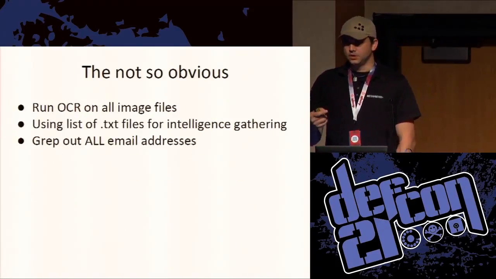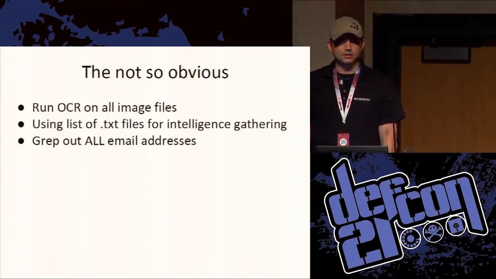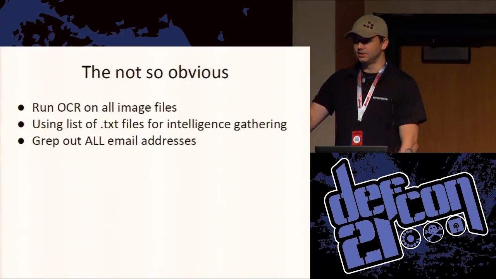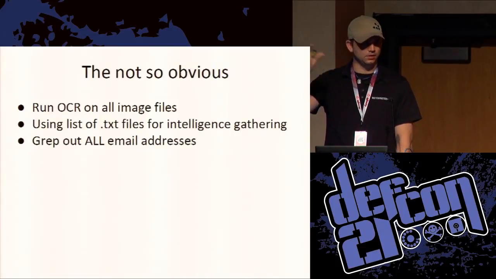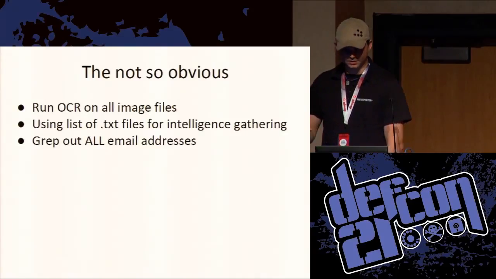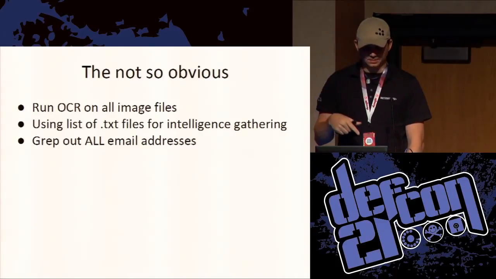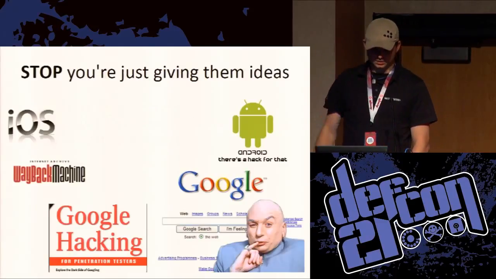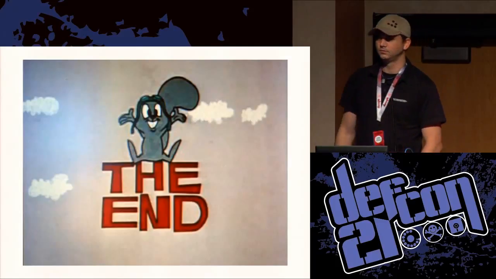Another thing is running OCR on all the images. We actually found a gentleman or girl that had their password stored in an image for the repository. It was awesome. Using a list of text files, grepping out all the emails, which he already does. And I'm stopping because it gives all ideas, and we're done.